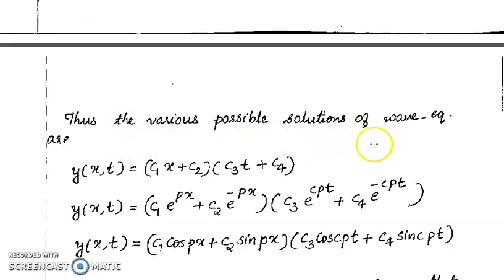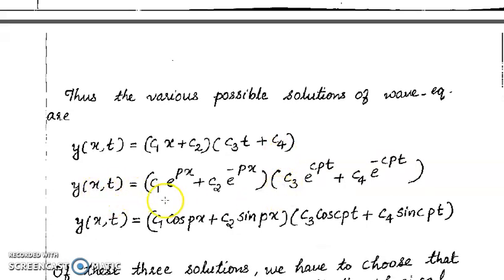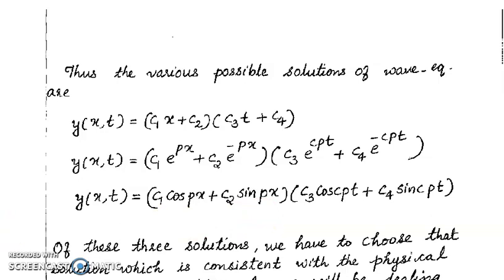Thus the three possible solutions of the wave equation are: y equal to c1 x plus c2 into c3 t plus c4; y(x,t) equal to c1 e raised to px plus c2 e raised to minus px, into c3 e raised to cpt plus c4 e raised to minus cpt; and the third one, y(x,t) equal to c1 cos px plus c2 sin px, into c3 cos cpt plus c4 sin cpt.